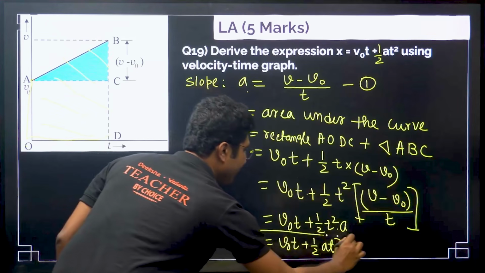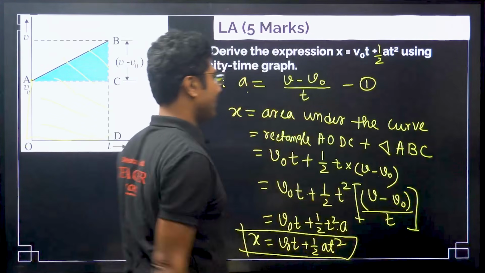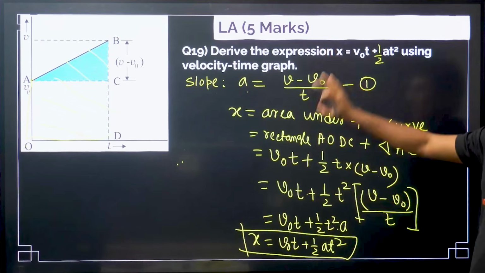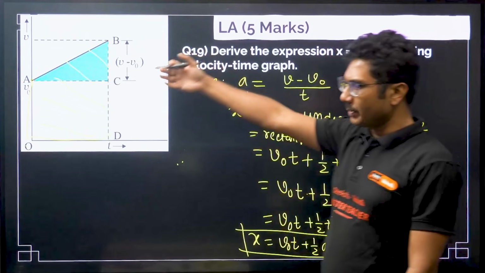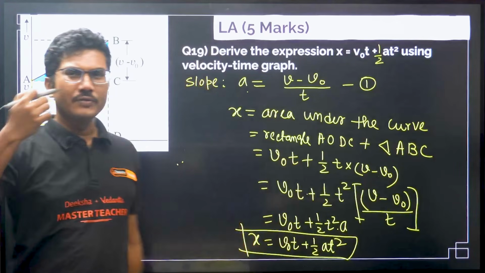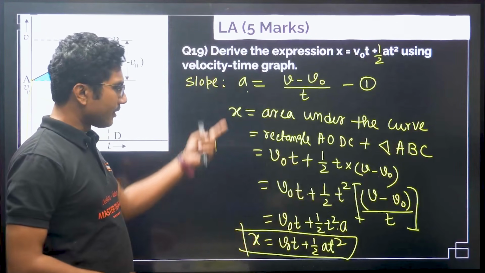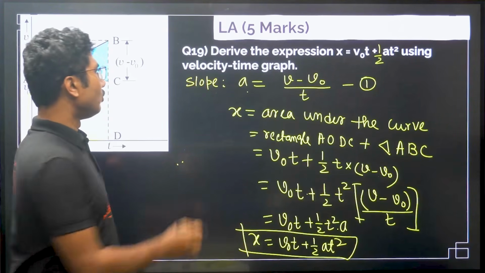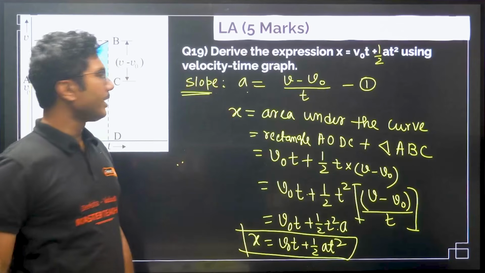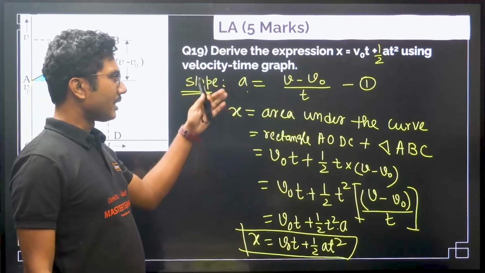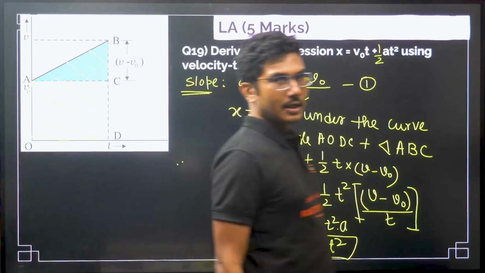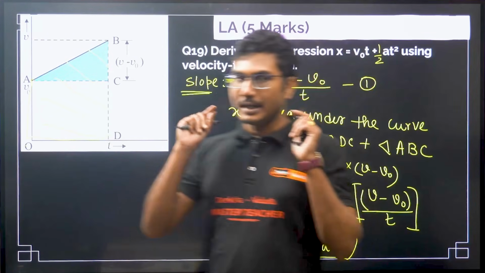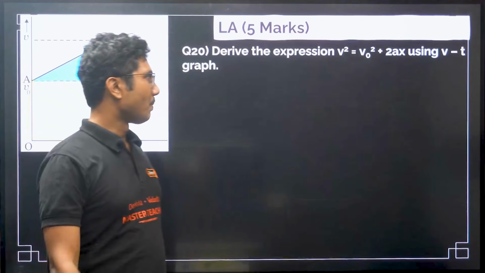Okay, so this is the derivation that we are trying to do and we have achieved it. Very simple, easy derivation. Okay, only few steps are involved. If you do it step wise, try to explain the diagram once using few words, that will be great. Otherwise this is the derivation, if you do it, you will get 5 marks. Okay, don't miss out on this point, this is very very important. Okay, and from the graph, area under the graph gives you the displacement. So from there we can write this. Clear? Any doubt, please mention in the comment below.